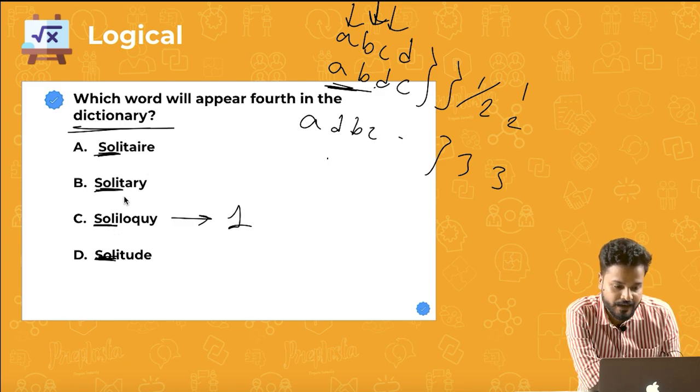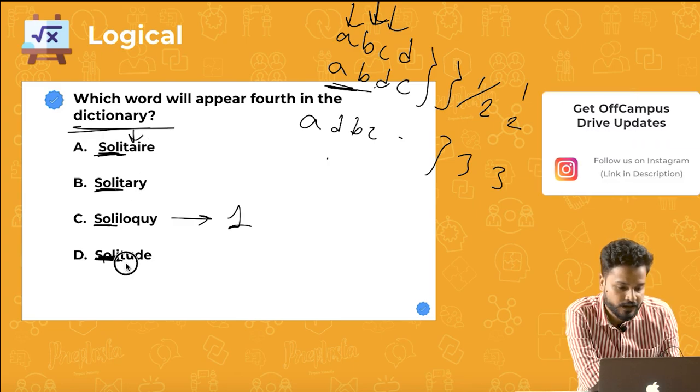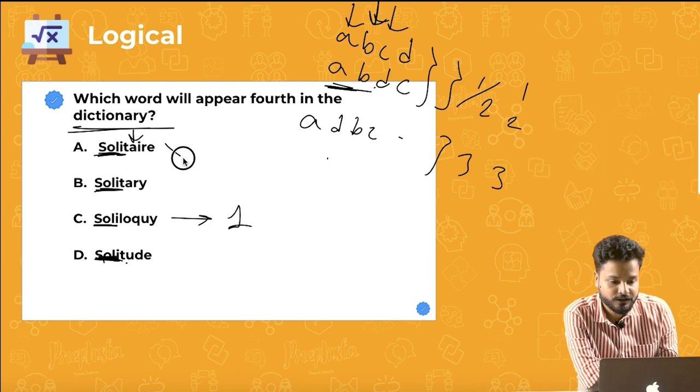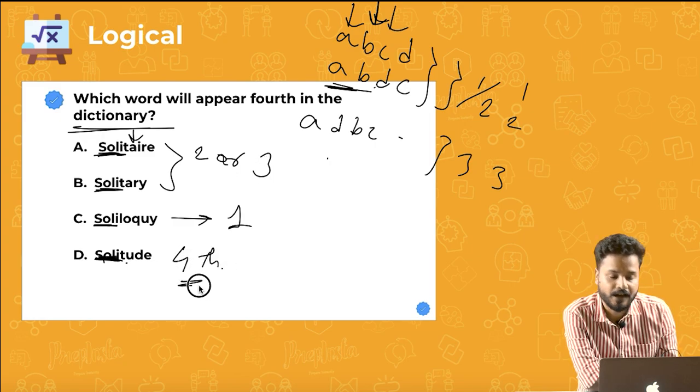Now, L is done and all these have T now. So all these have SOLIT, SOLIT, and SOLIT. They are the same. So we'll see the sixth letter: A, A, and U. What comes before, guys? A or U? A. So this means these two will have the position second or third, and this will be the fourth one, which is actually your answer.